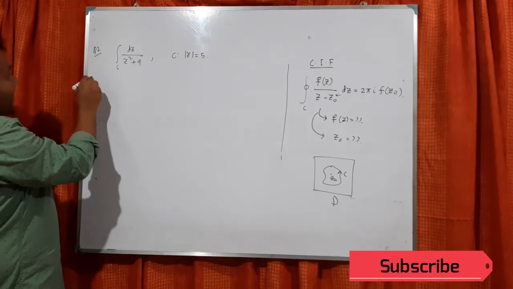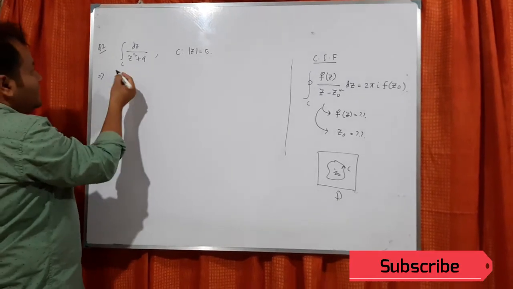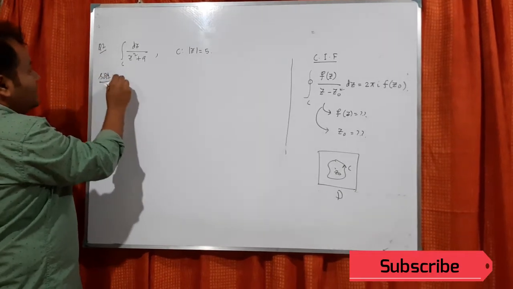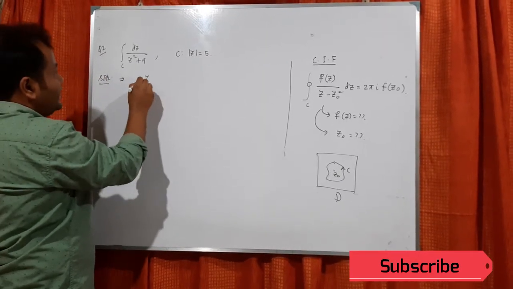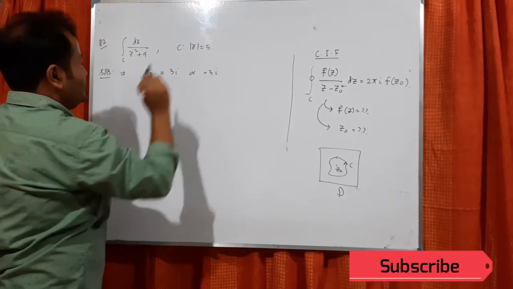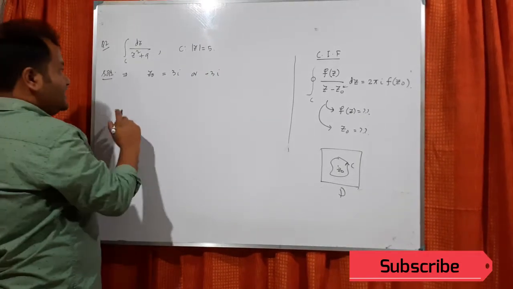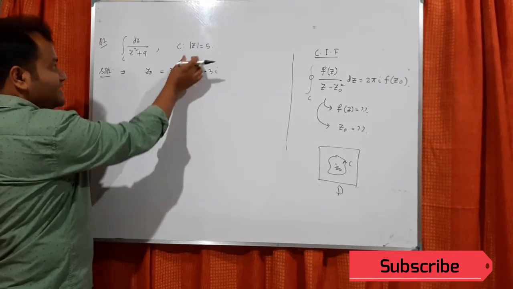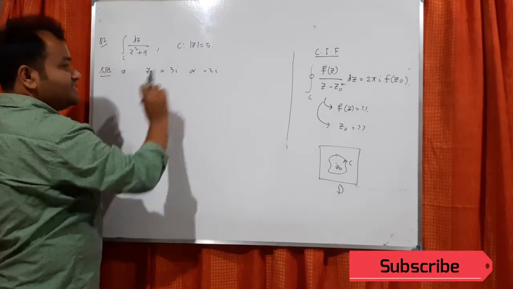Now again, if I go for the solution here, we get z naught, there will be either 3i or minus 3i. The same logic. Now we have to check whether 3i lies inside or minus 3i lies inside the curve.